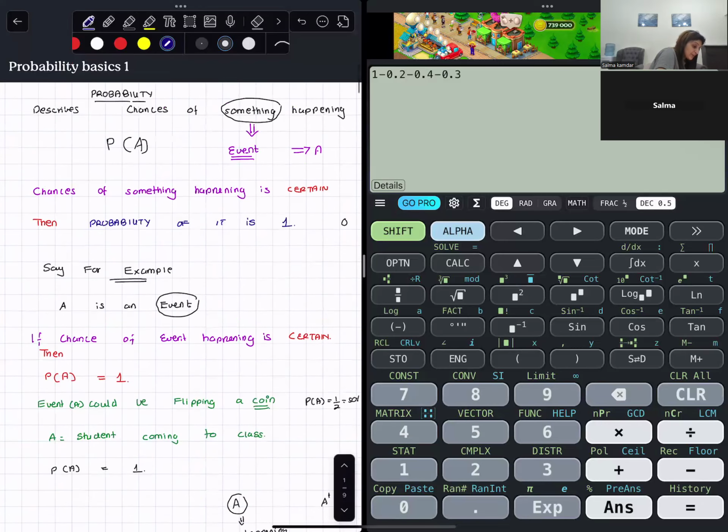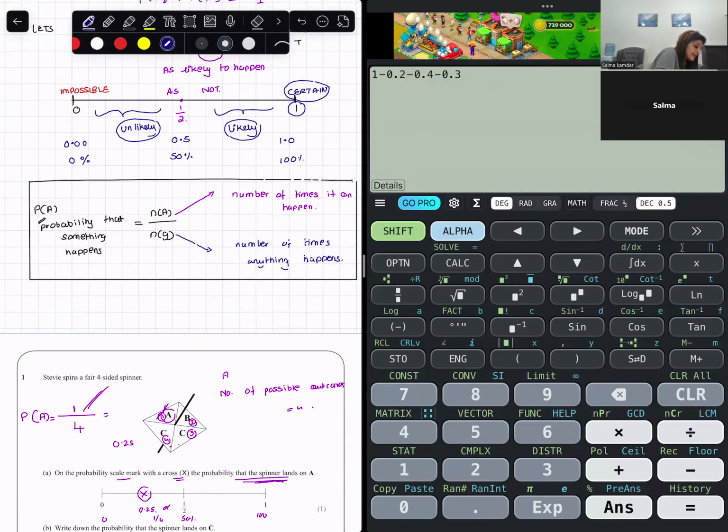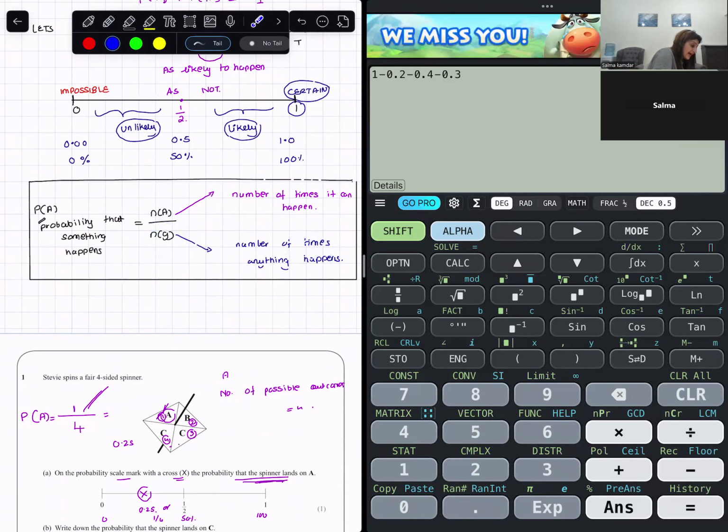So this is how we have been doing our sums of probability, and we have covered that probability that an event will happen is what? Probability that an event happens is number of times that event is there divided by number of times anything happens. And I also know that probability of an event happening plus not happening would sum up to 1. With this, I cover the basics of probability. Now we will do two-way table in the next video.